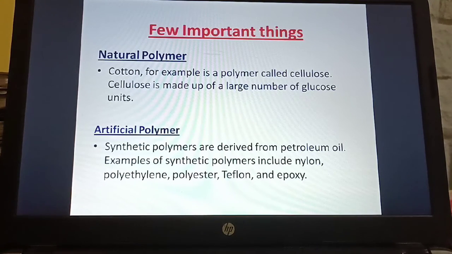If you consider cotton, it is a natural polymer. Remember, cotton is a polymer called cellulose, and cellulose is made up of a large number of glucose units. If I ask what the monomeric unit of cellulose is, that is glucose. So today we have learnt about synthetic fibers, especially monomer and polymer, natural polymer and artificial polymer.